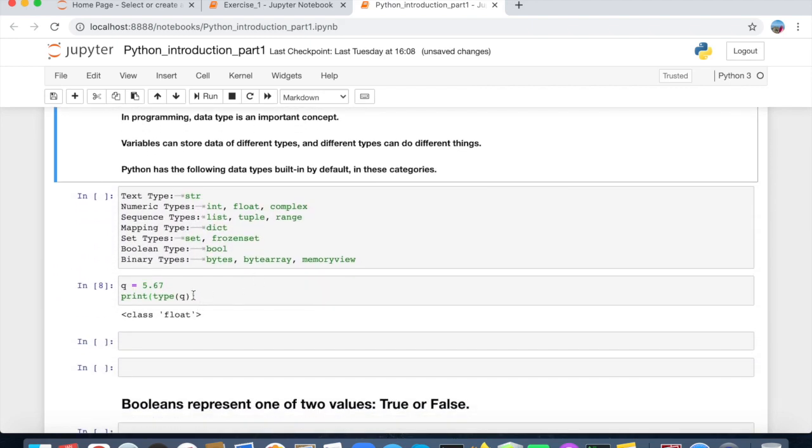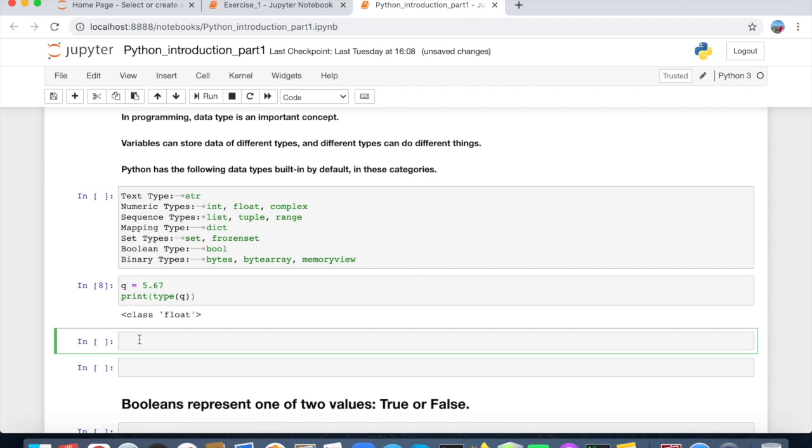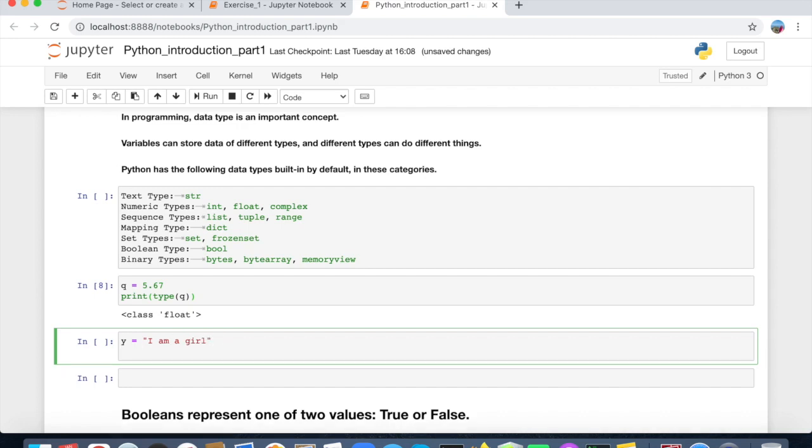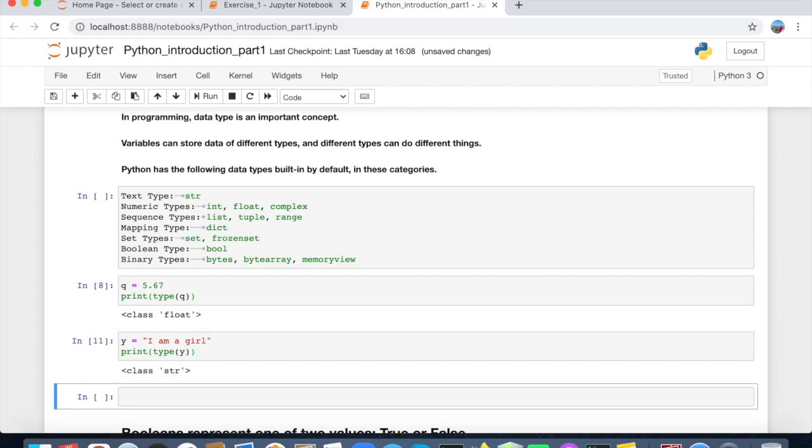We can also write y equal to I am a girl. What type of data is this? See here, print type, any guess? Sure, it's string type, because a sentence is also a string type.